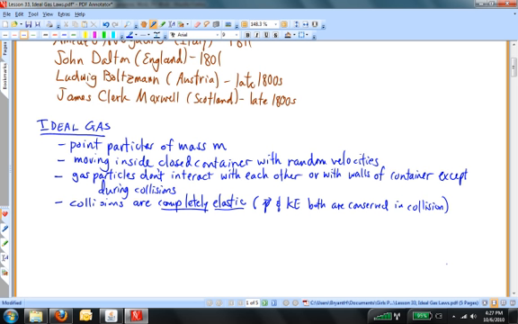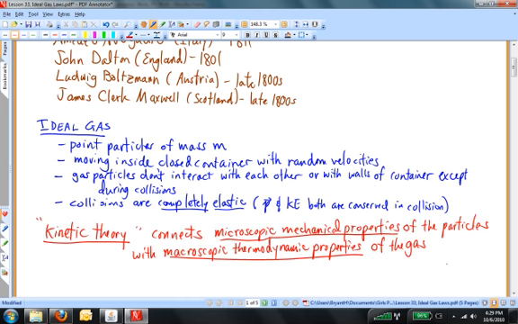And when we have Avogadro's number of particles, 10 to the 23rd, it's hard for us to be able to talk about the motion of individual particles. So we tend to try to put those things under a group and deal with them all at once macroscopically in thermodynamic quantities. So this kinetic theory is going to try to talk about the momentum and the kinetic energy of this Avogadro number of particles with macroscopically measurable quantities such as pressure and volume and temperature. Those are the things that we're trying to connect together.